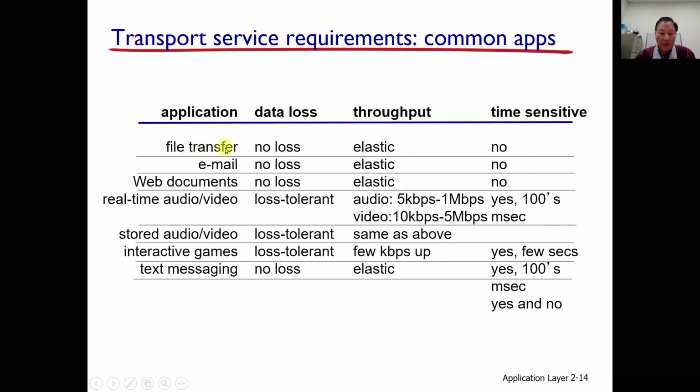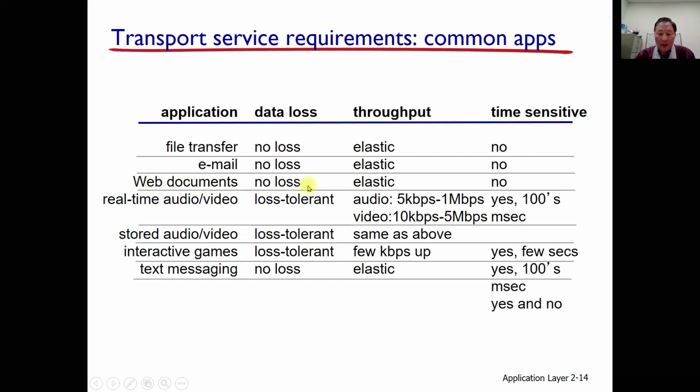Let's look at file transfer. Let's look at data loss. In that case, no loss is required. And in terms of throughput, as fast as possible would be good, but even if it is slow, it doesn't matter. That is called elastic. In terms of time sensitivity, it is not sensitive to time. Email, similarly: no loss, elastic, and not time sensitive.